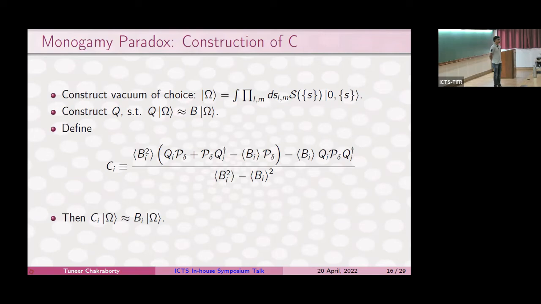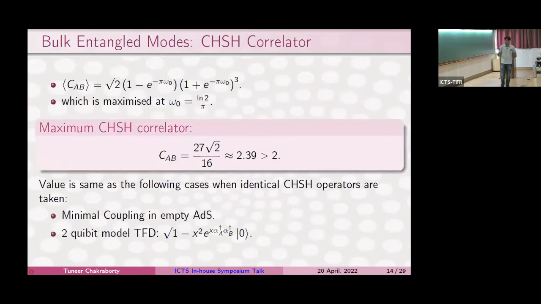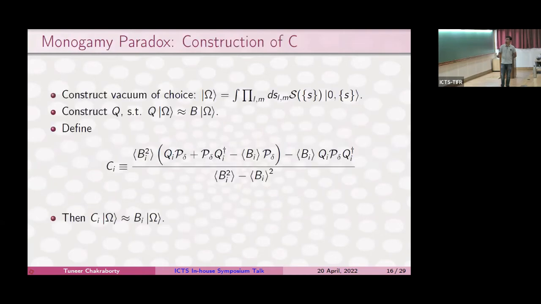Why was the infrared structure not important? So great. All of the excitations that we have are in the matter sector. So C would never act on this particular. If you look at this vacuum, it is smeared over all of these supertranslation vacua, but C would never take this state and put it into another supertranslation sector. So that's just something that we can bypass by choosing some kind of smearing, it just needs to be normalized. That's all it is.